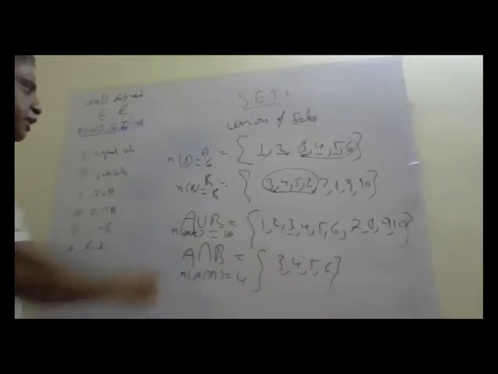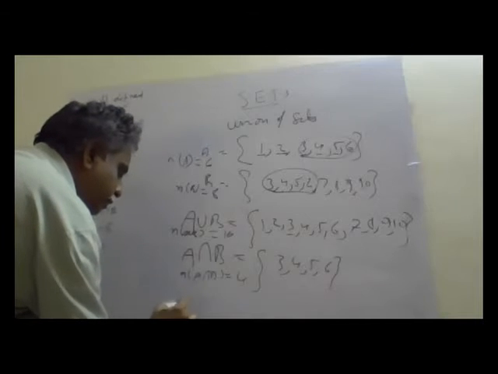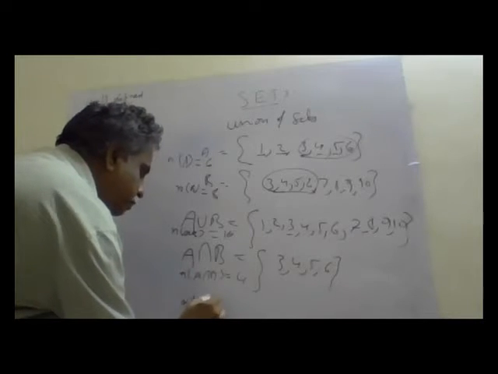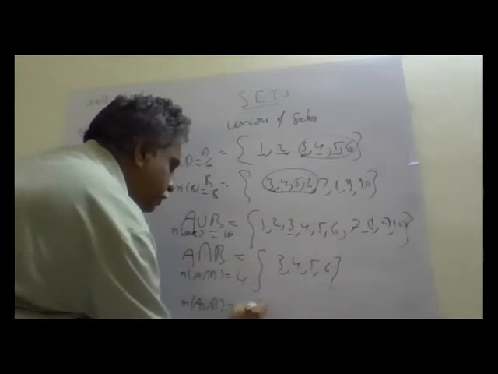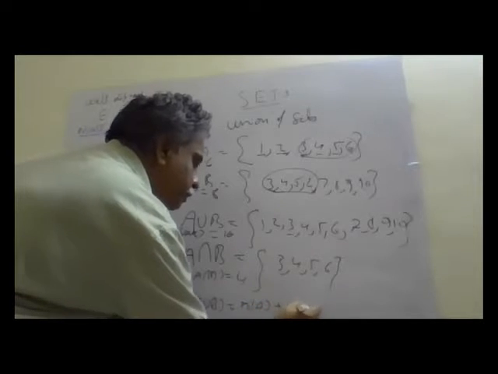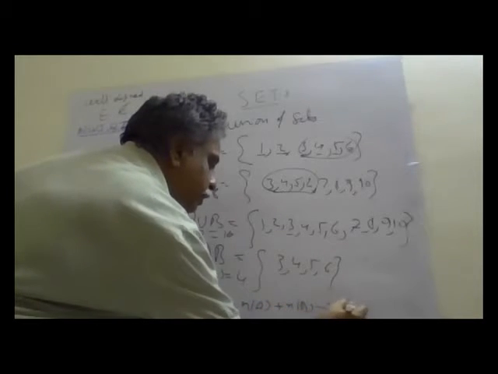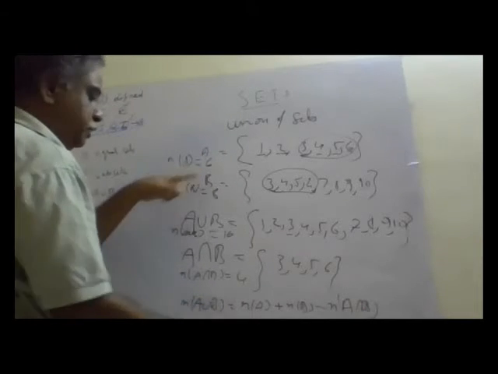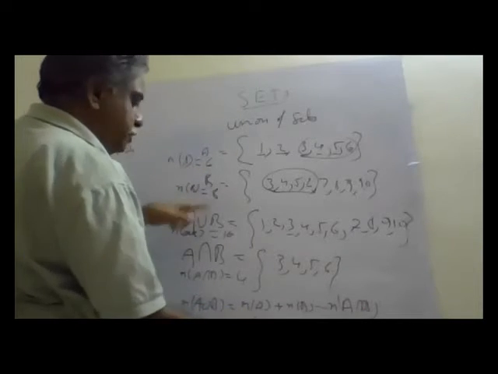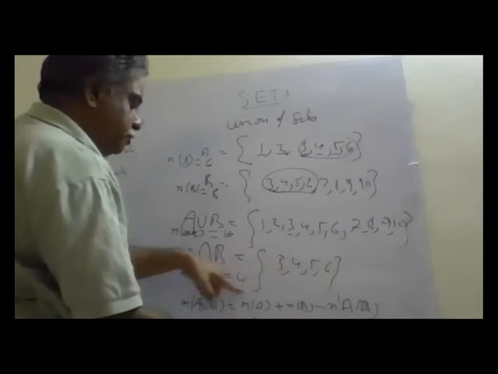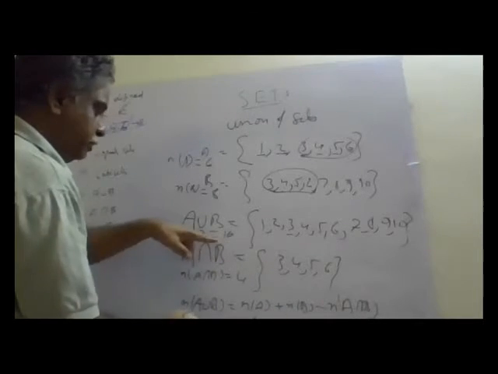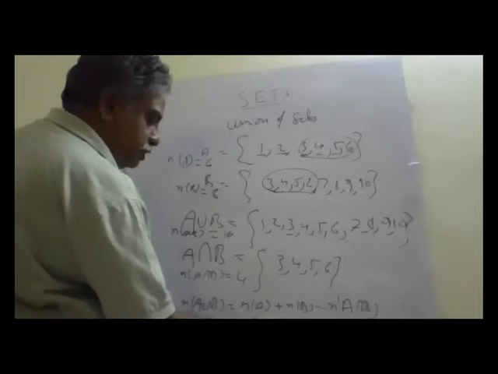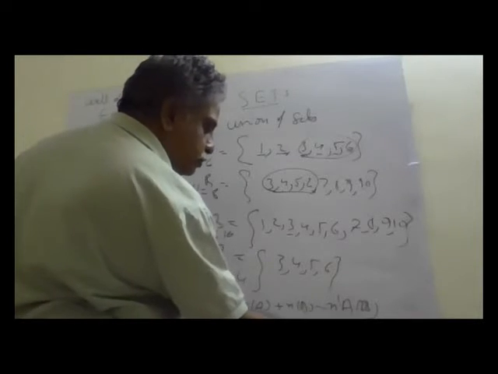Now n(A union B) is equal to n(A) plus n(B) minus n(A intersection B). n(A) is 6, n(B) is 8, n(A intersection B) is 4, and A union B is 10. So 6 plus 8 is 14, minus 4 is equal to 10.